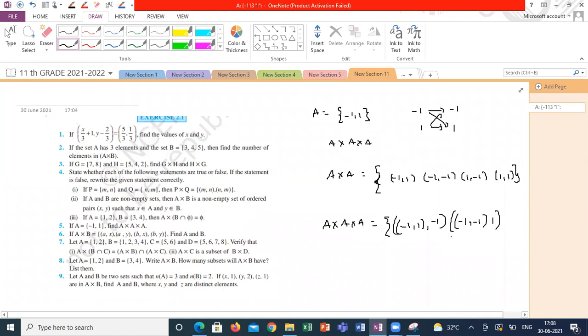With this minus 1 plus 1, with this again minus 1 plus 1, with this again minus 1 plus 1, again with this minus 1 and plus 1. Total 8 Cartesian ordered pairs you will get for A cross A cross A. Am I right? Correct or no? Right, sir.